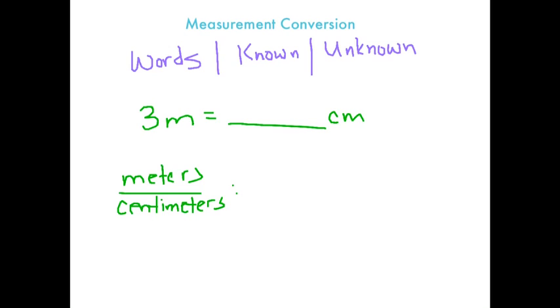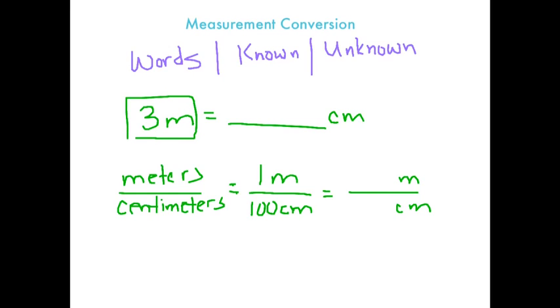Okay. And now the known. When I look at my handy dandy chart, it says that 1 meter, and make sure you put it in the right spot, 1 meter equals 100 centimeters. So I'm going to put meters, centimeters, making sure they're staying the same. So what's our unknown? We've got our 3 meters here, so I can bring that over. And our unknown is centimeters.